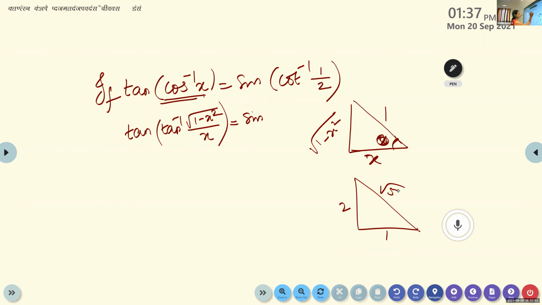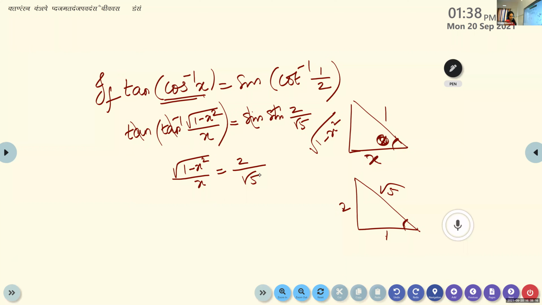So we can write this cot inverse as sine inverse of, suppose this is the angle, opposite by hypotenuse. So now this tan inverse term will get cancelled. So we get root of 1 minus x square by x is 2 by root 5.